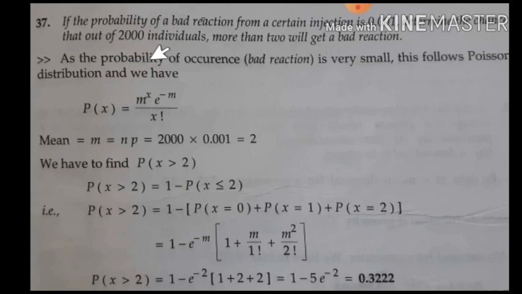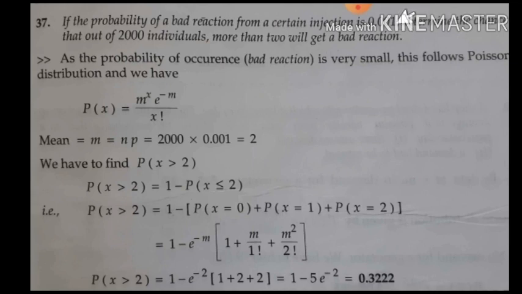And bad reaction is a very rare case. Yes or no? So many of us take an injection, but getting infected with some injection is a rare case. So here observe that probability, the rare case, how you can decide also with 0.001. So p value is very less.